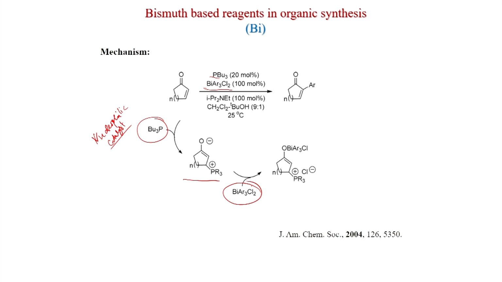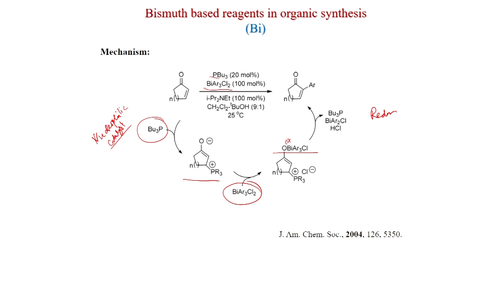So, the enolate reacts with this and one Cl minus will displace. So, 2 chlorine was there, now it is 1 chlorine, bismuth still in 5, because bismuth is connected with 5 components, and now the reductive elimination will happen.